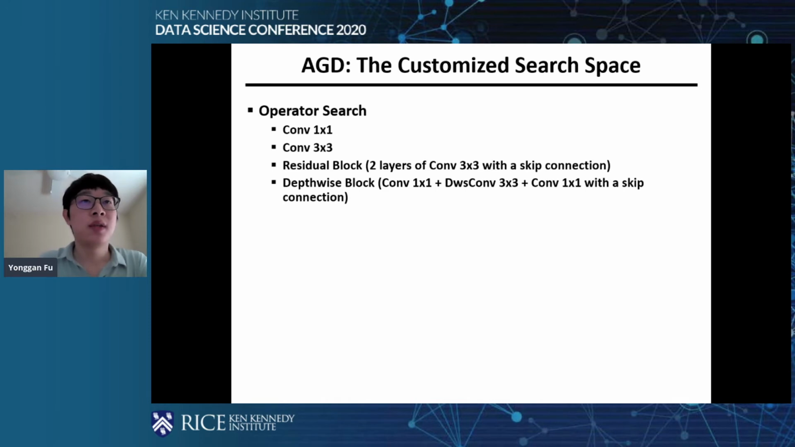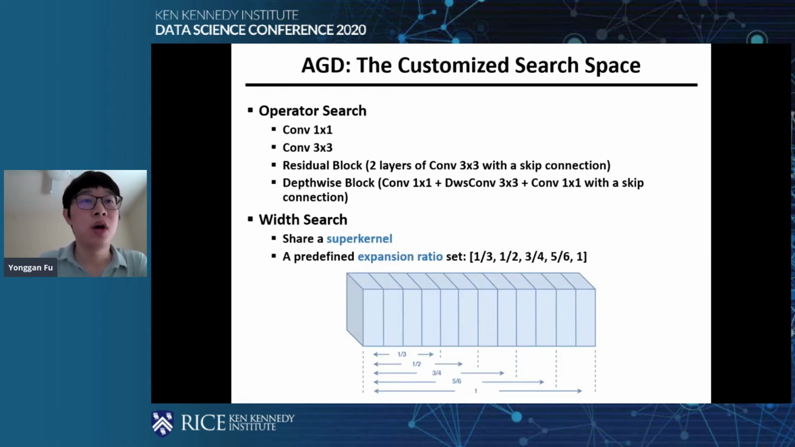Here's the search space for our operators. It follows the SOTA networks. We also propose a novel width search method. We build a super kernel, and each block searches for the best expansion ratio, that is, a subset of channels from the super kernel with some predefined expansion ratios.